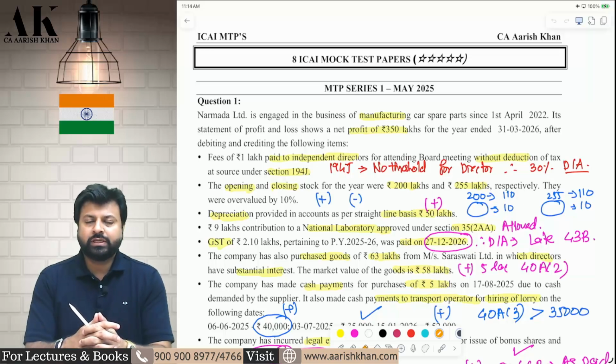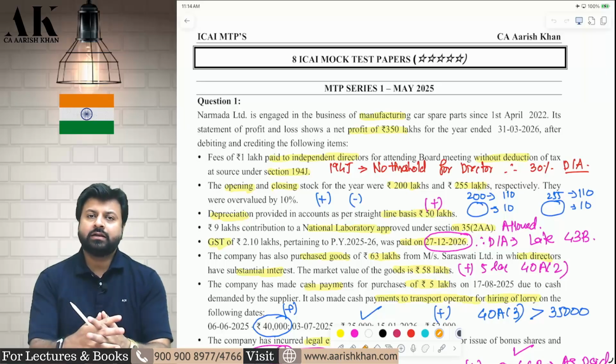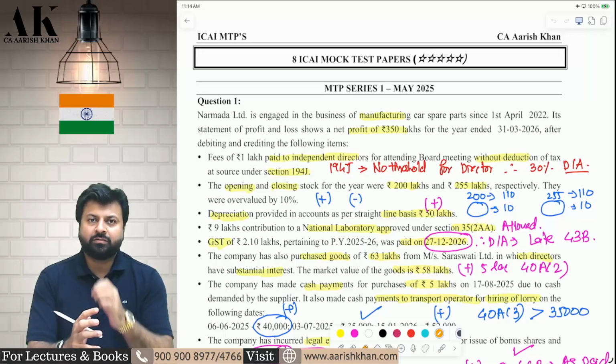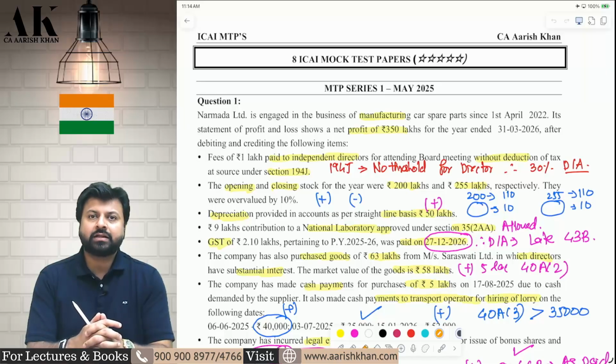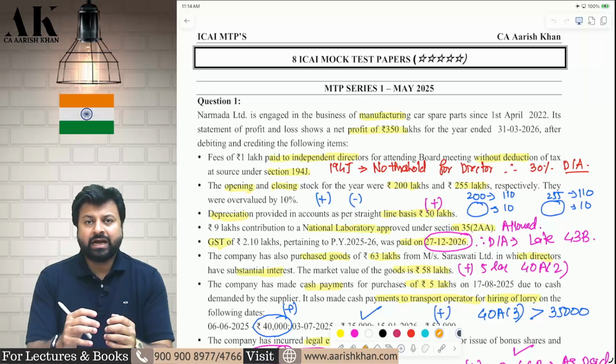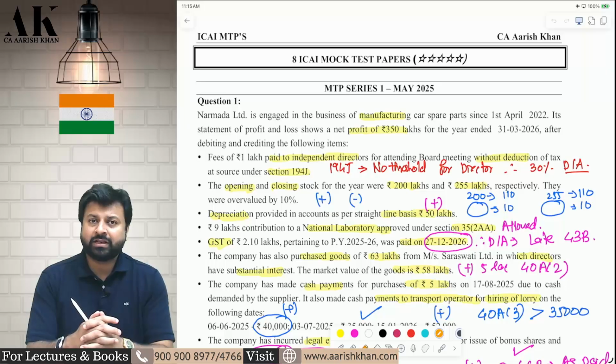Now, a few things I would like to say before we start with the session, and that is because you have already done 9 RTPs and 9 past papers. Believe me, around 70% of the questions in the MTP are going to repeat. Because the MTP is the most hopeless paper that the ICAI issues for the practice of students. Yes, RTPs are very good. Past papers are obviously good. But MTPs are very hopeless. Don't expect that questions like the MTP will come in the examination.